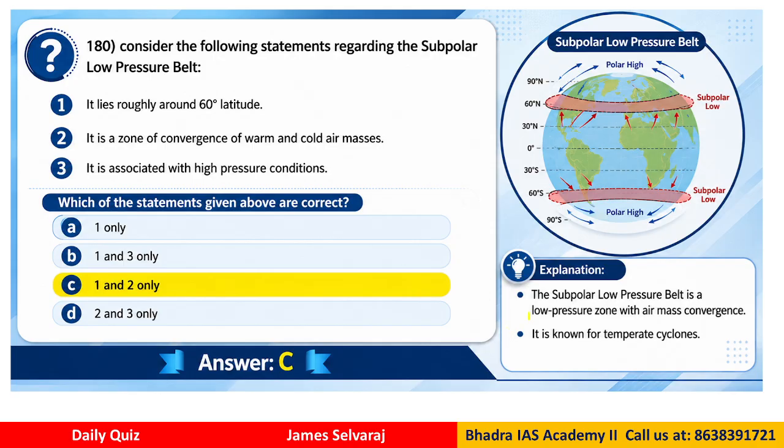So if you look at here, the subpolar low pressure belt is a low pressure zone with air mass convergence. It is known for temperate cyclones. So the correct answer is C. Only statement 1 and 2 are correct, right? Statement 3 has a problem because it is given as high pressure conditions. Clear now? So when we are preparing for various types of exams, history, geography, polity, economics, current affairs, various topics we need to study and prepare so that the exam will become easier and simpler.